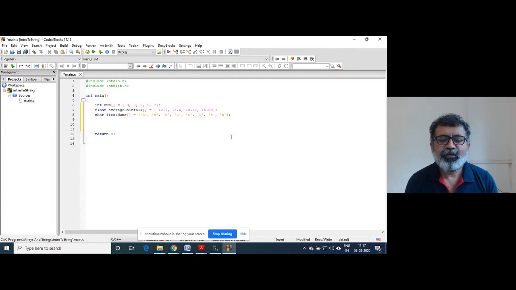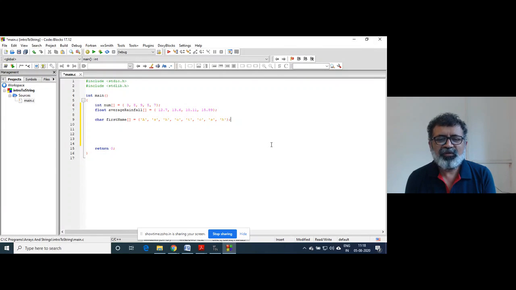See, if we want to store one name, this is not a proper way, because this much typing we have to do. How can we manage all these things?